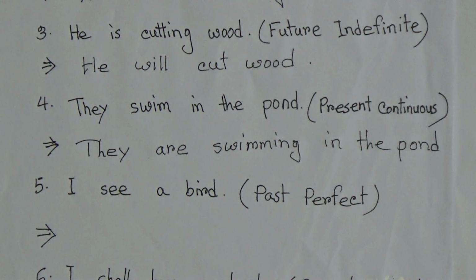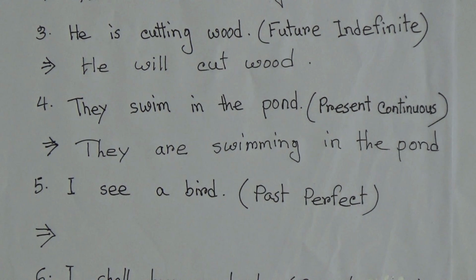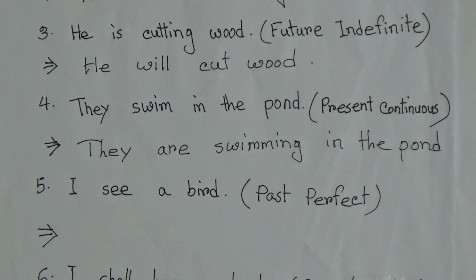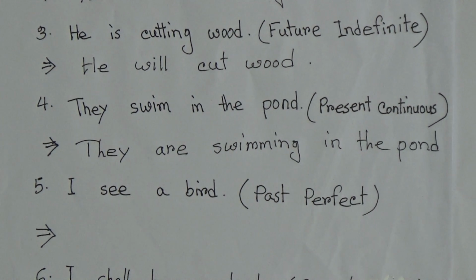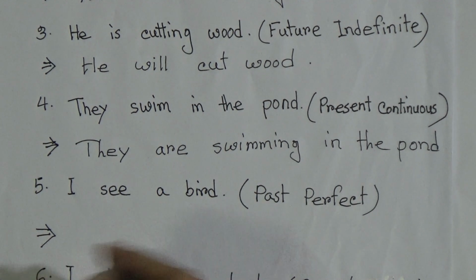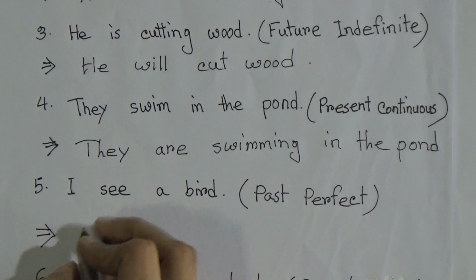Okay, then number 5, I see a bird. You have to make it past perfect. It is given in present indefinite again, and we have to make it past perfect. You know that in past perfect tense, the structure is subject plus had, and then the past participle form of the verb.